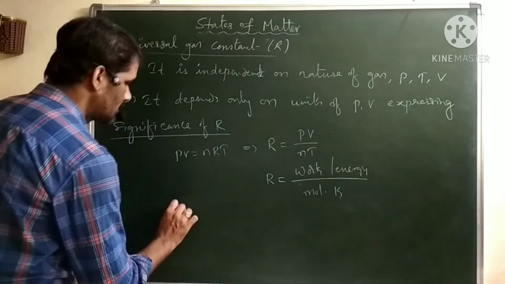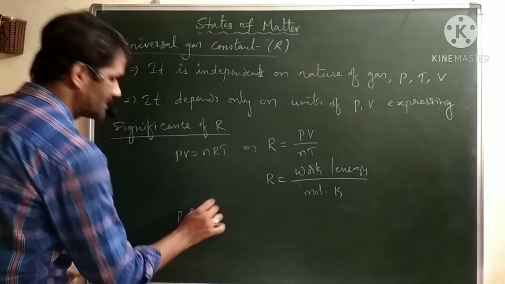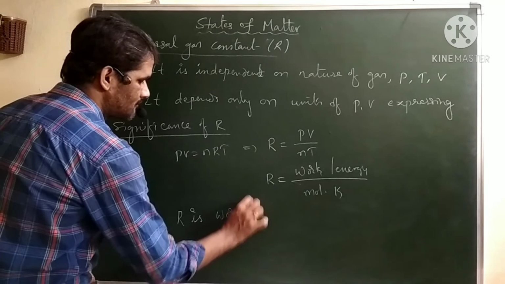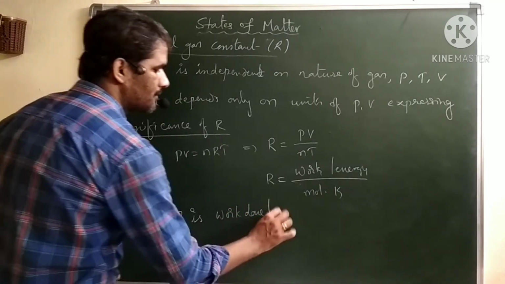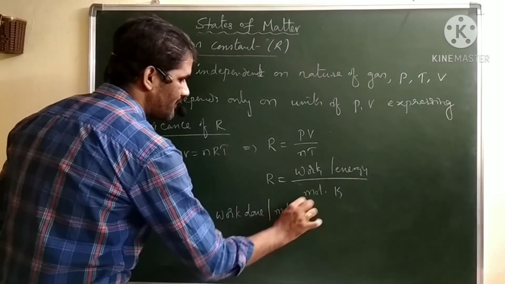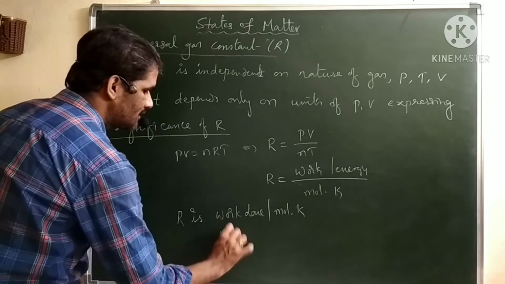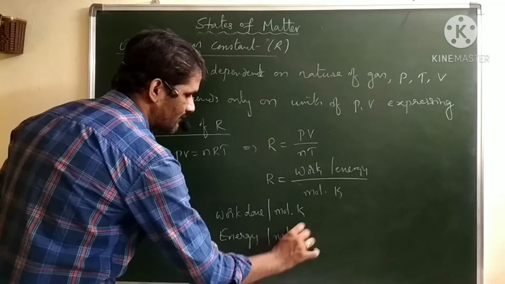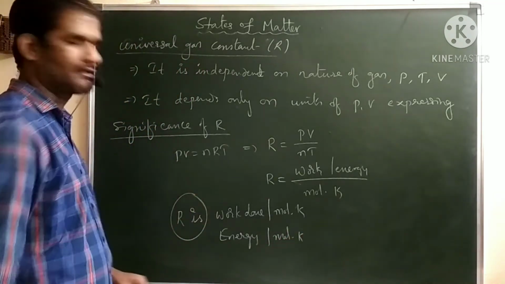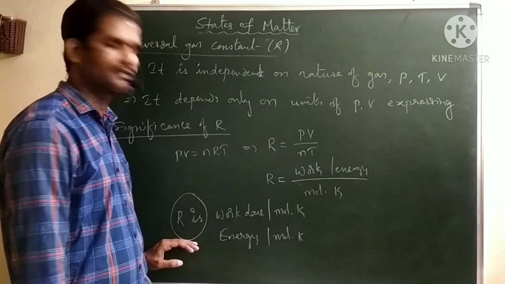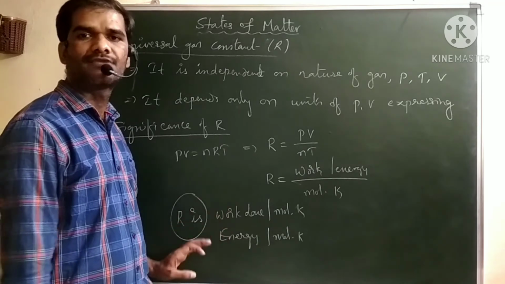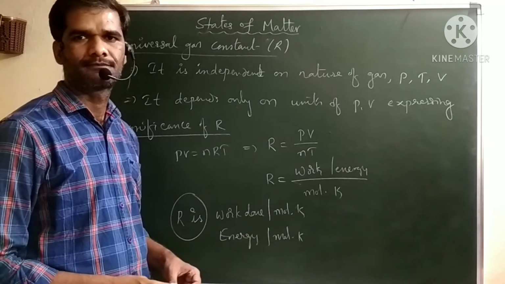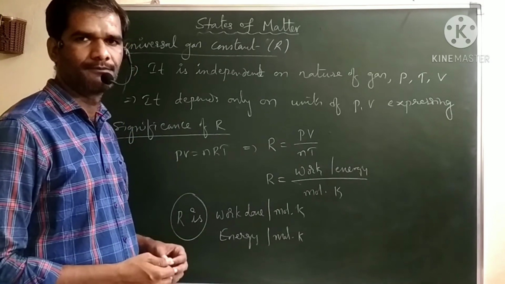So overall R is nothing but work done per mole Kelvin, or energy per mole Kelvin. So the universal gas constant represents energy per mole Kelvin. That is the significance of R.